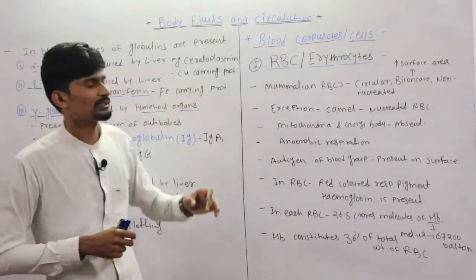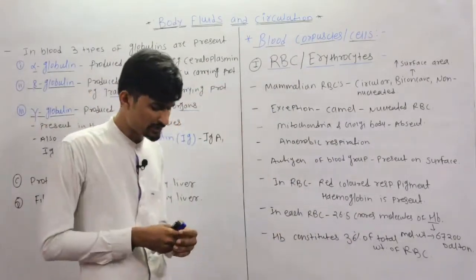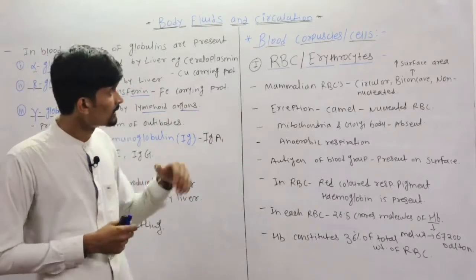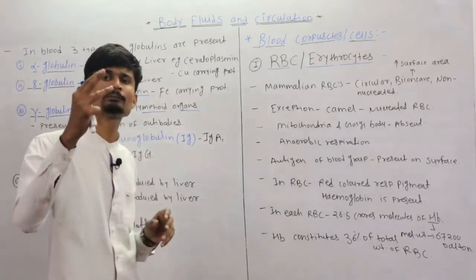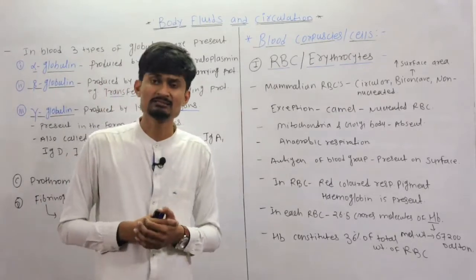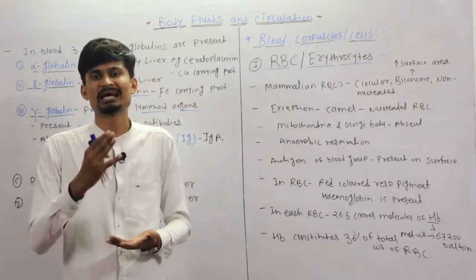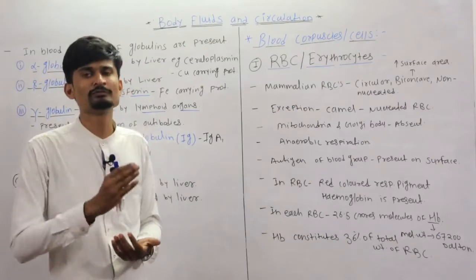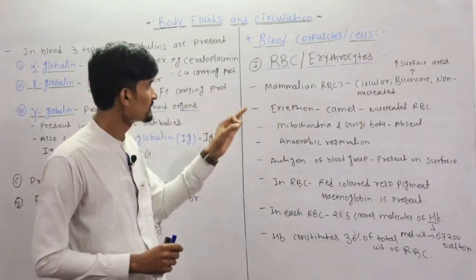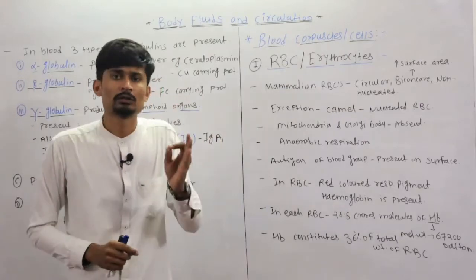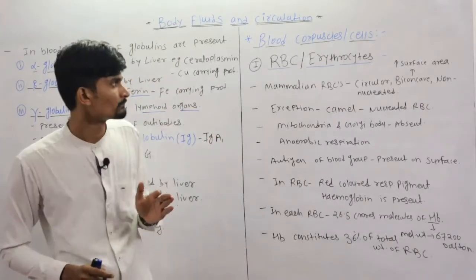Now our next topic is the blood corpuscles, which are 45%. Blood corpuscles, or we can call them blood cells. So there are basically 3 types of cells, that is RBC, WBC and the platelets. We will see the first type, that is the RBC, which means red blood cell or red blood corpuscles.